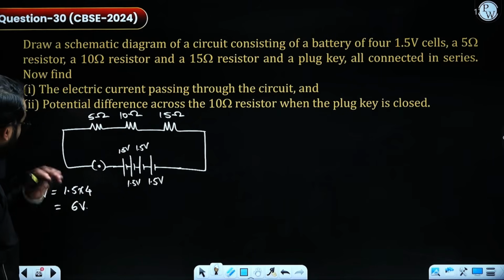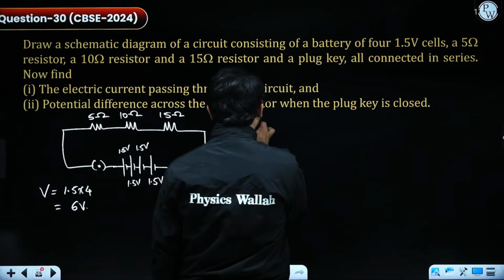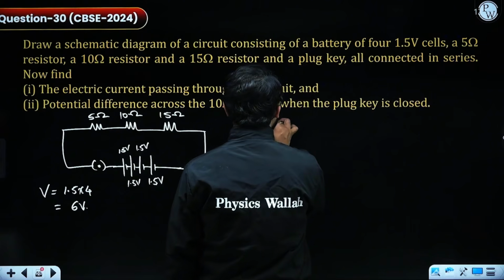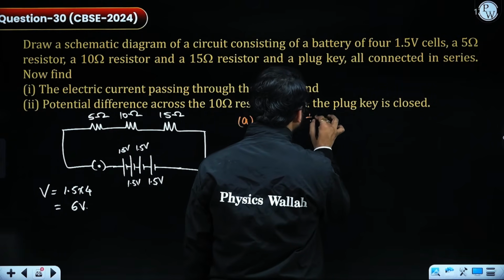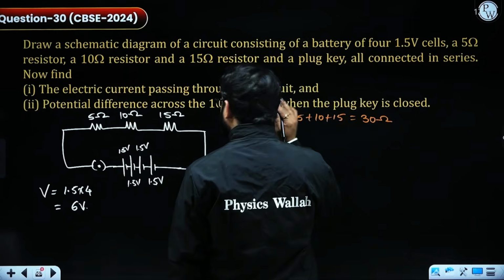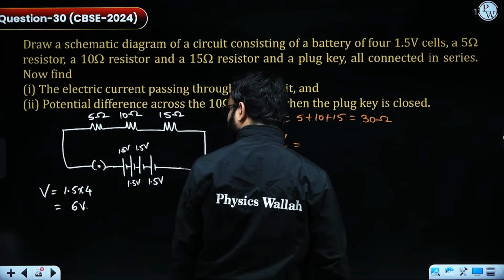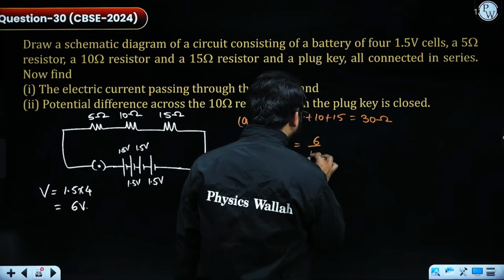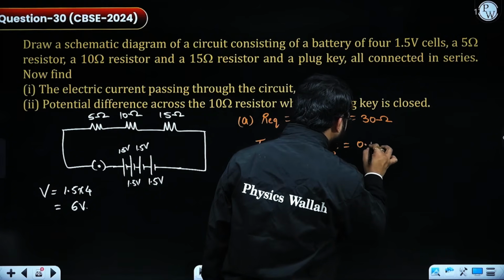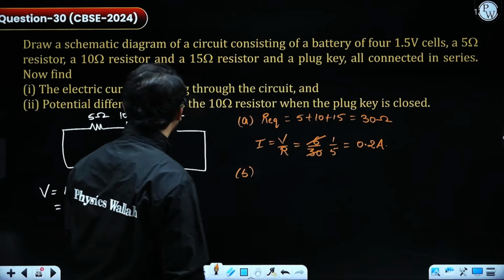According to this question, they're asking about the current passing through the circuit. For A, I have to calculate the value of equivalent resistance first of all. R equivalent is 5 plus 10 plus 15, which comes out as 30 ohm, and according to the formula, I is equal to V by R. The value of potential is 6 and the value of resistance is 30, which gives me 1 by 5, that is 0.2 ampere.